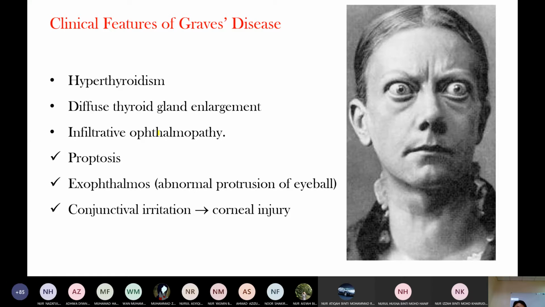Okay. So the clinical features of Graves' disease, what do you notice? The eye. You see here, exophthalmos, protrusion of the eyeball, proptosis.